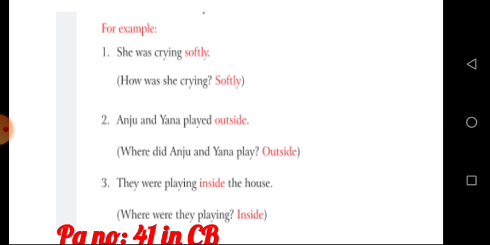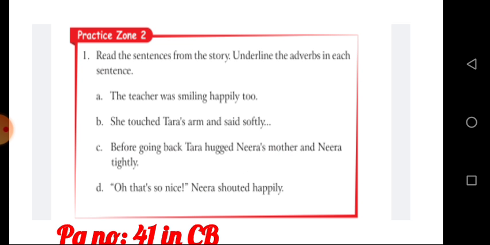Good children. Now let's do practice zone 1. See question number 1, practice zone 2. Read the sentences from the story and underline the adverb in each sentence. So see the first one. The teacher was smiling happily too. Can you guess it? Yes, happily is an adverb. Everyone underline that word, happily. Good.